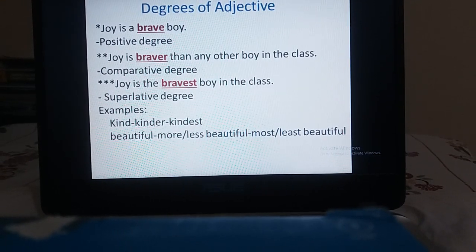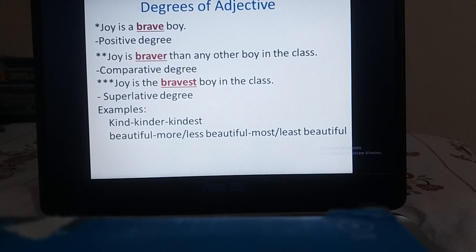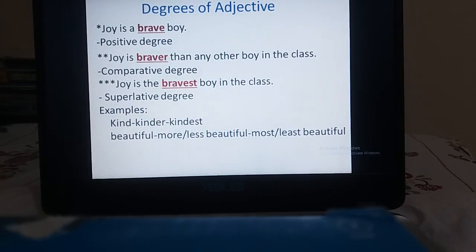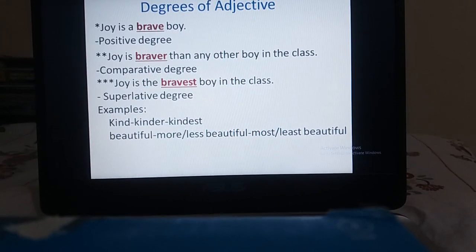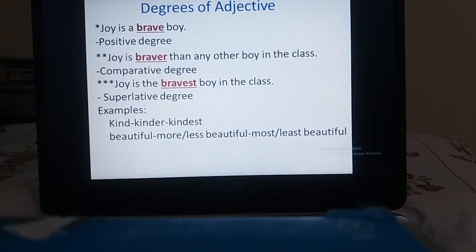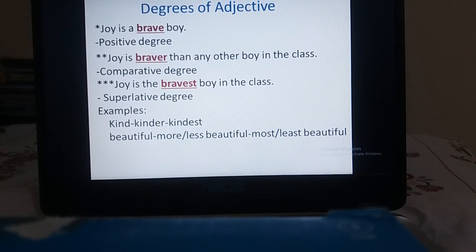So here the first one, brave, is called the positive degree. The second one, braver, is the comparative degree. And the third one, bravest, is the superlative degree. For making adjectives from positive to comparative or superlative, we usually add er or est to the base word.